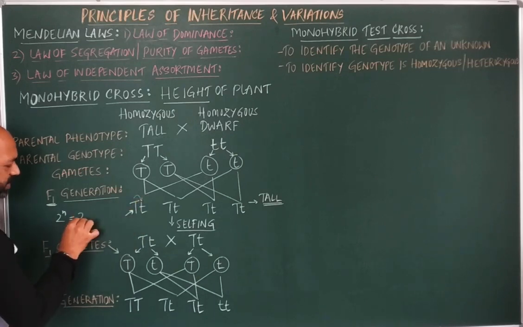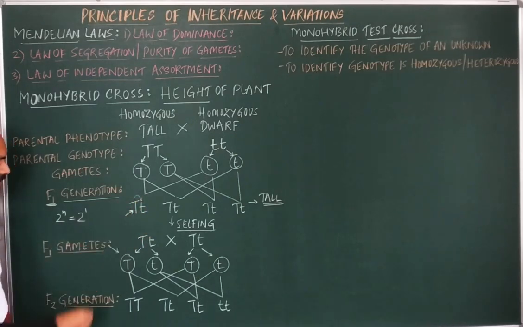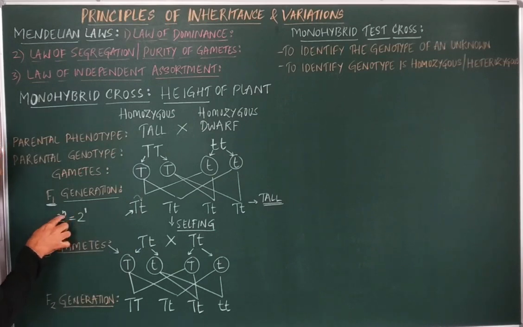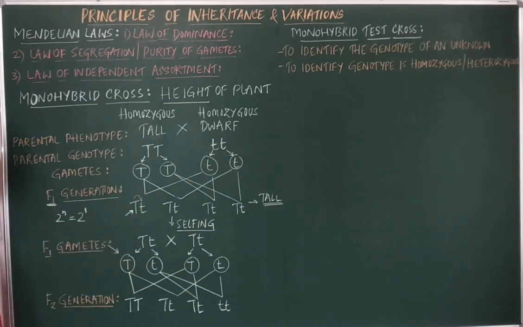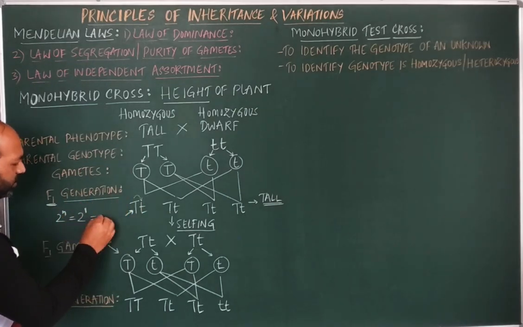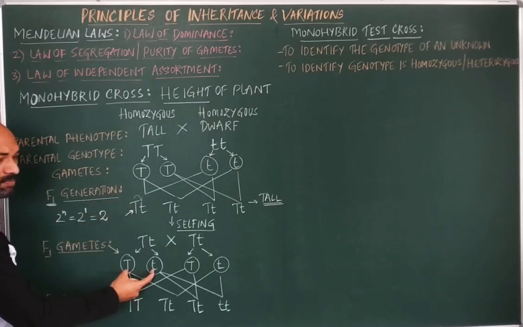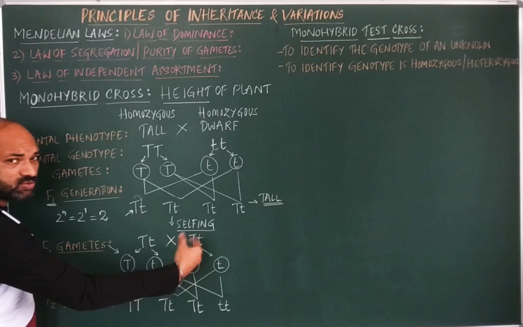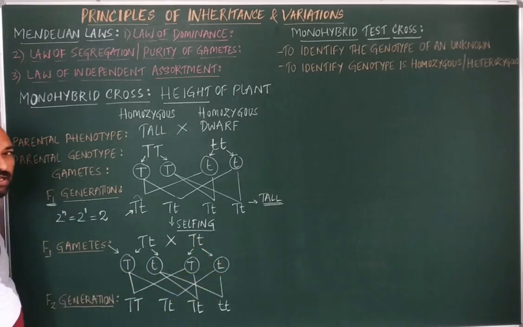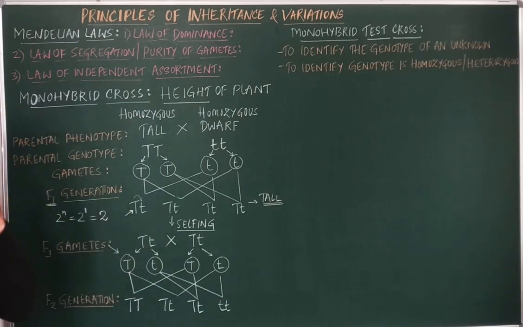It is only one here, that is capital T, small t. So 2 to the power of 1, because n here represents the number of heterozygous pairs. It is only 1, so it becomes 2. So you will get 2 gametes, which means 2 into 2: 2 male gametes fused with 2 female gametes. So totally in the F2 generation, you are able to see 4 individuals.